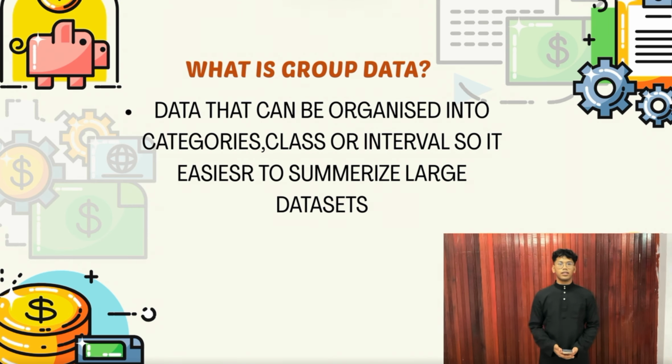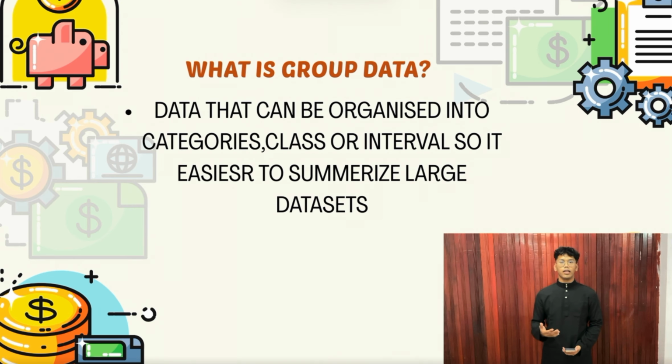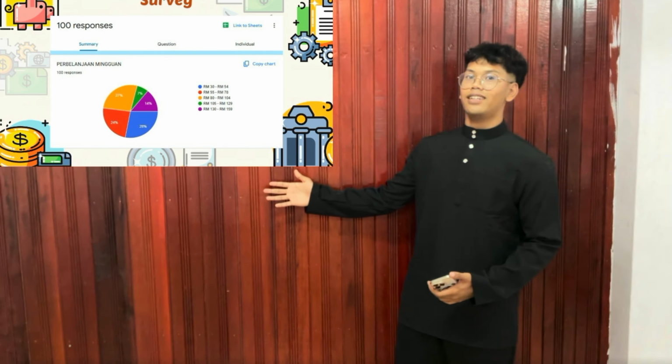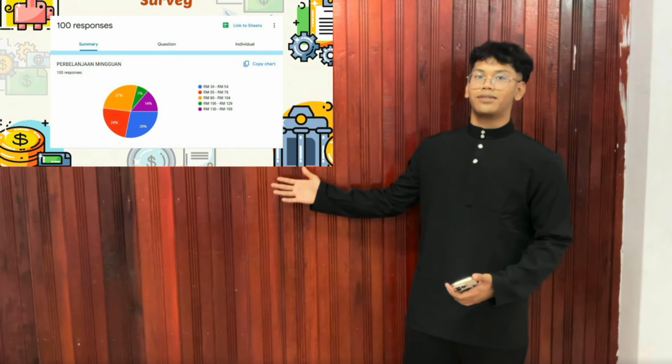Okay, what is group data? Group data is the data that can be organized into categories, classes, and intervals, so it is easier to summarize large data sets. This is our pie chart that we've collected through all of our surveys.